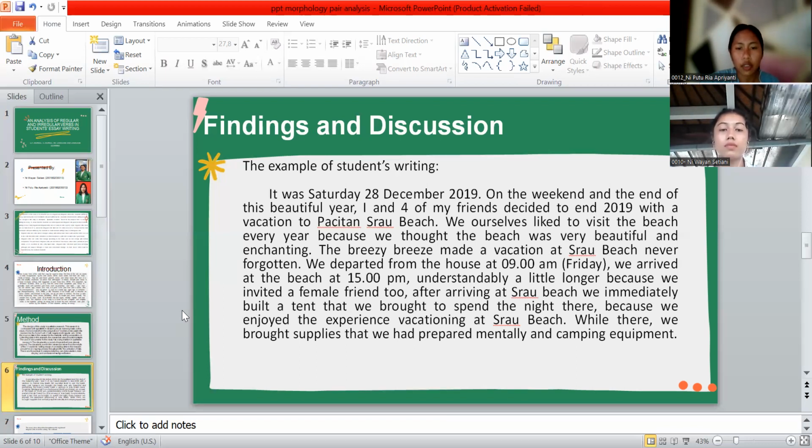We departed from the house at 9 a.m. Friday and we arrived at the beach at 3 p.m. Understandably, a little longer because we invited a female friend too. After arriving at Srau Beach, we immediately built a tent that we broke to spend the night there. Because we enjoyed the experience vacationing at Srau Beach. While there, we brought supplies that we had prepared mentally and camping equipment.